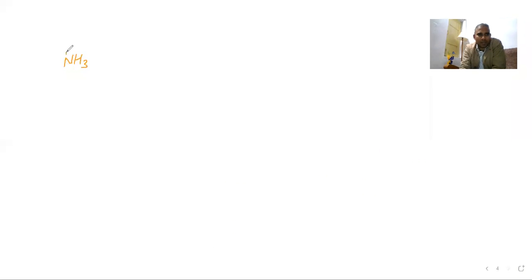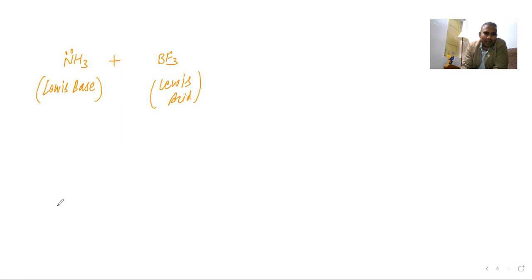So here is NH3. And suppose I am taking BF3. Although it does not have any hydrogen, and has no OH group, no hydroxide, NH3 is the Lewis base. And BF3 is going to be the Lewis acid. Now I will explain in detail.